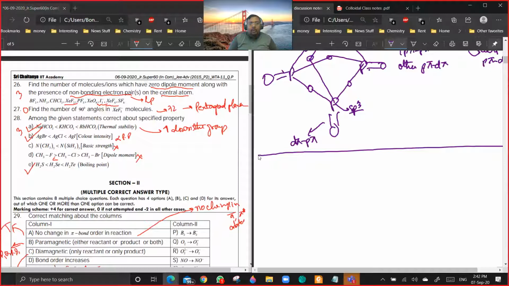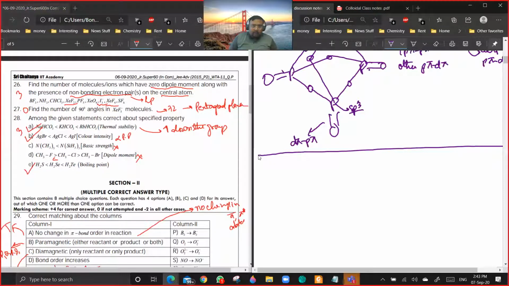Wherever it is there. It is saying that you should have zero dipole moment. So which of these species are you having doubt about, that it has zero dipole moment and non-bonding electrons, but it is not there? I am not getting the point where you are having confusion. Which one do you want me to discuss?